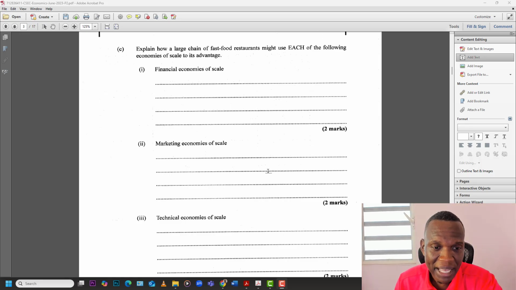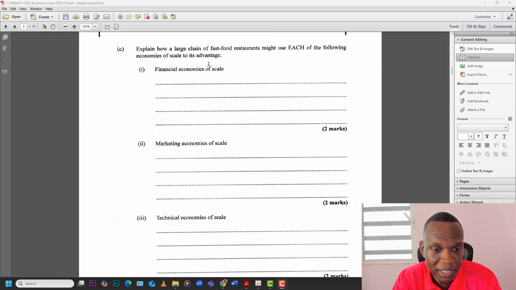Let's look at marketing now. You remember, it's a chain of fast food restaurants. Look at franchises, look at KFC. If one KFC makes an advertisement, then that could apply for all KFCs, but you only have to make that one ad.